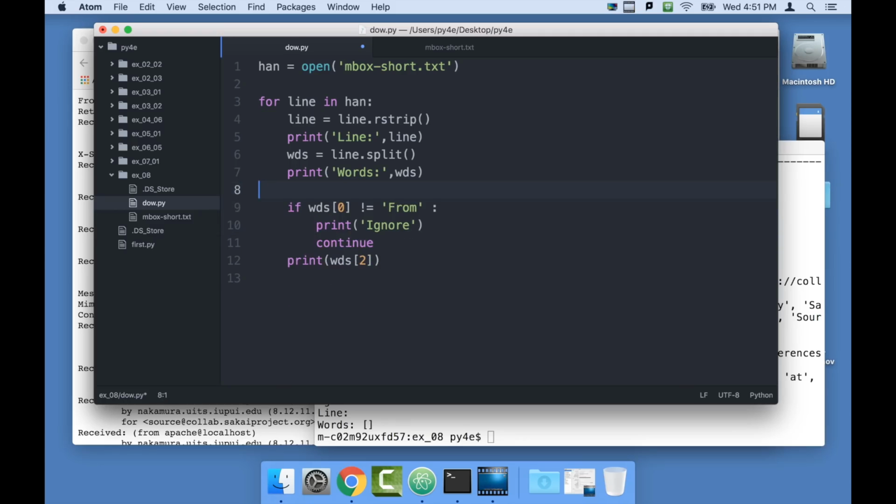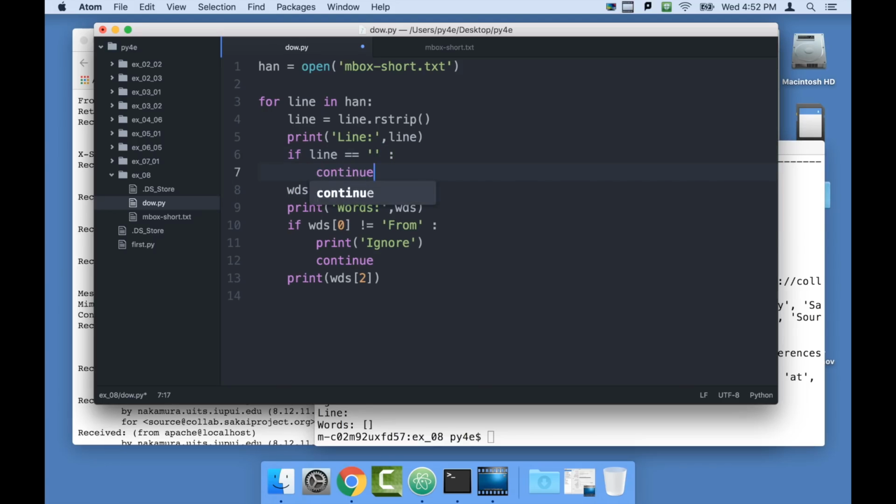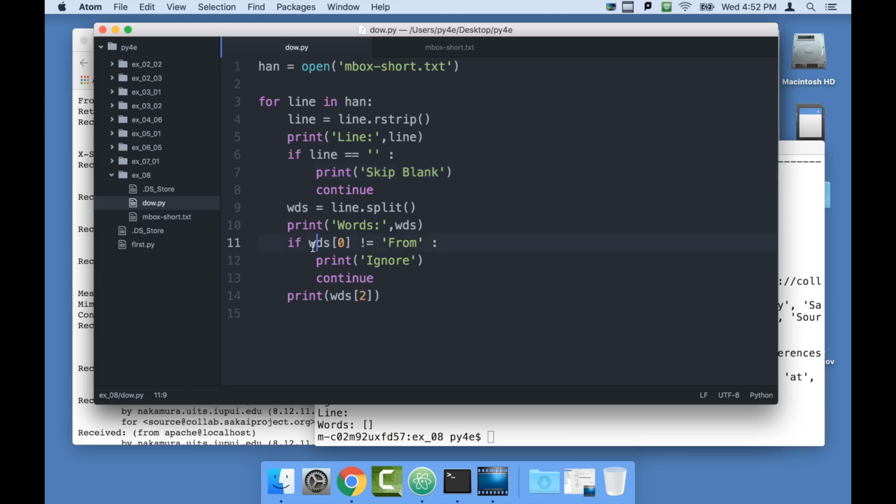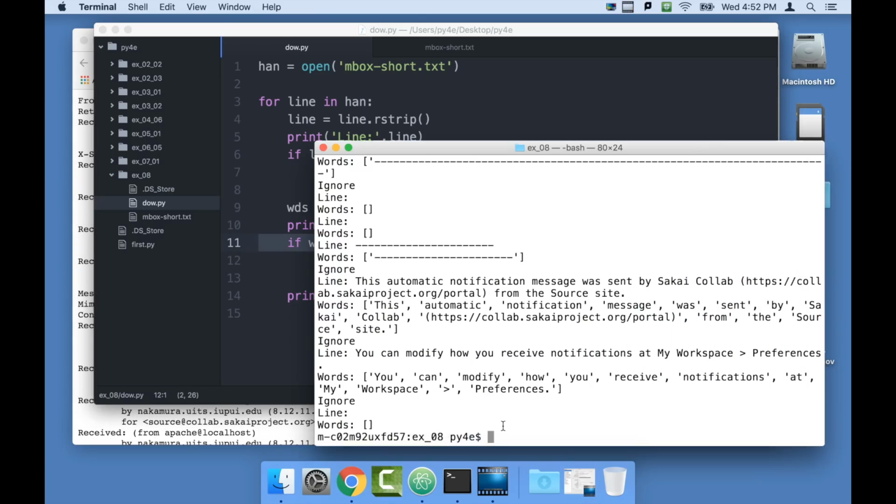Another way to do this might be to protect it as follows: to say, oh wait a sec, if the line is a blank line, continue. So now what we're going to do is we're going to skip blank lines. I even say this: print skip blank. So if it's a blank, we're going to skip blank and keep going. This will skip blank lines. It'll come through here, and this will skip lines that don't have from. But because we're not processing blank lines, word sub 0 always works. So I can run this code, and it works again.